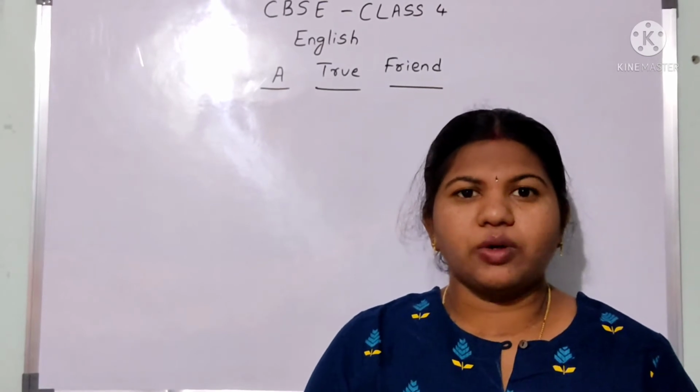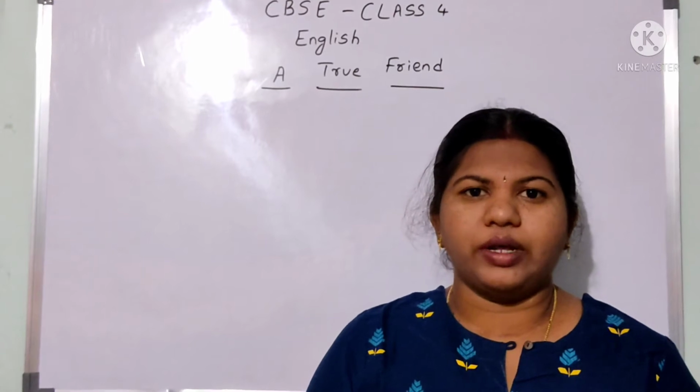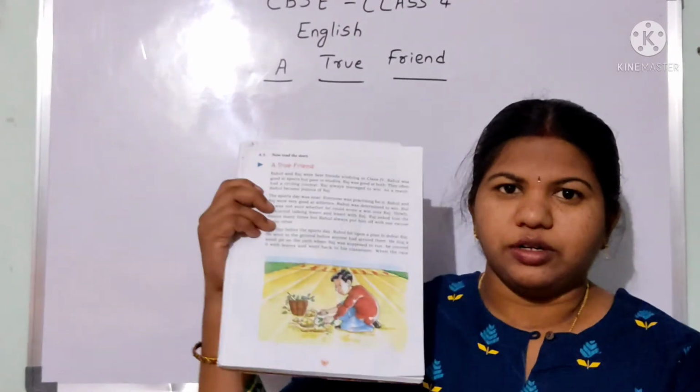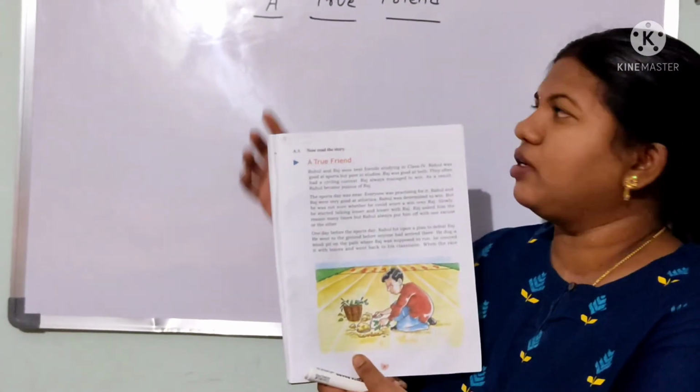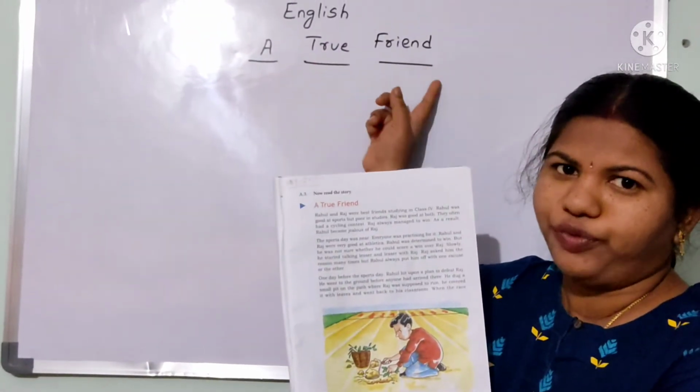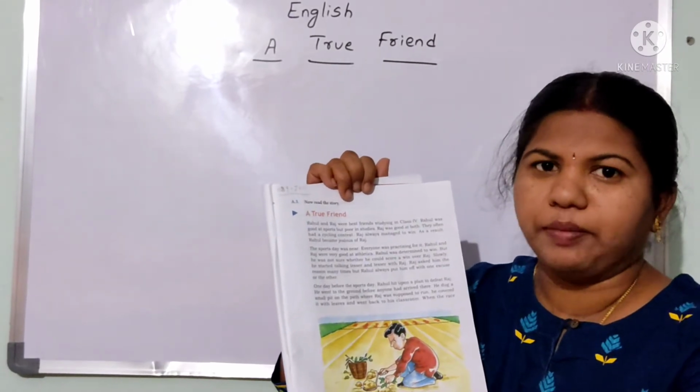Okay, let us go into our topic. Children, all of you please open your reader page number 3, the True Friend story. So here already I have written your lesson name, A True Friend. So let us read the story line by line.